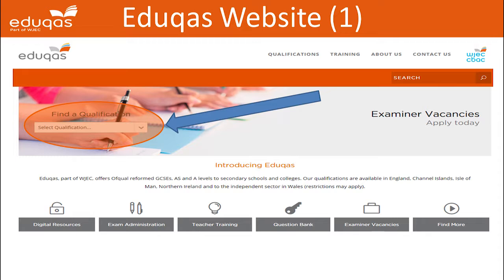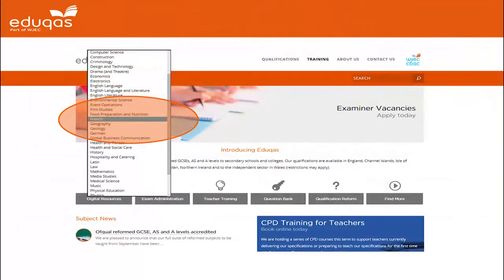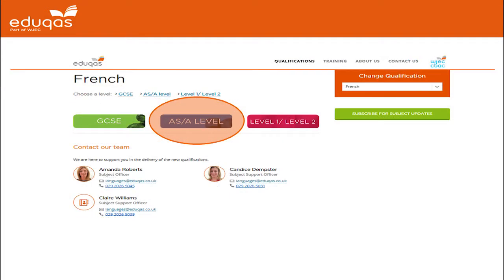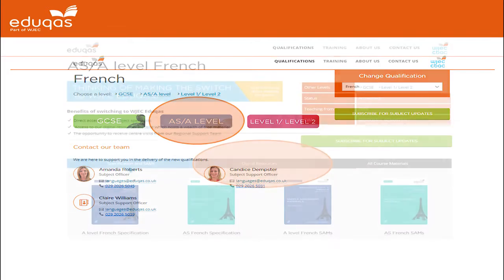One way of accessing our website is simply to click on the drop-down menu for Find a Qualification and to select French, German or Spanish. As you can see here, I've selected French. As you can see, this then takes you to a page with some contact details, but also with the option to choose GCSE, AS A-level or Level 1, Level 2. Obviously in this case, we're selecting A-level.